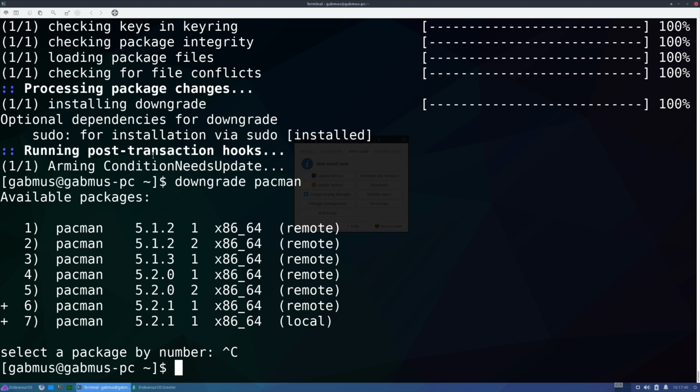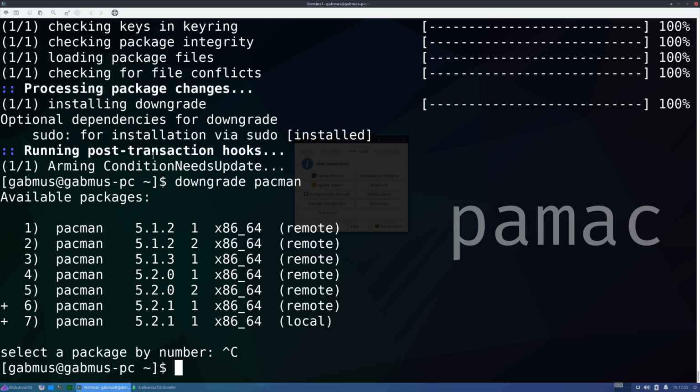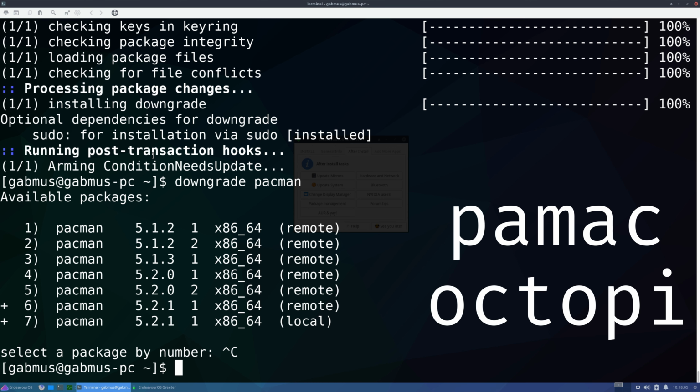Alright, let's actually go ahead and install a proper graphical package manager for EndeavourOS. Now, I really have two main suggestions for this. One is Pamac, which is the graphical package manager Manjaro uses and maintains. And the other one is Octopi, which is a more bare bones graphical interface for Pacman. Pamac uses GTK for its interface, while Octopi uses Qt. So if you're aligned on one of the two, you may choose to install one or the other.